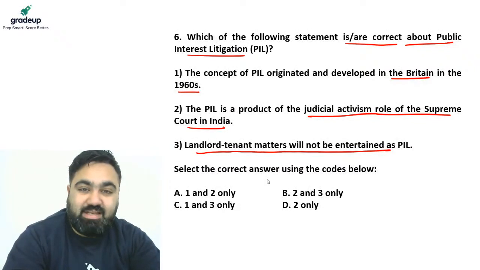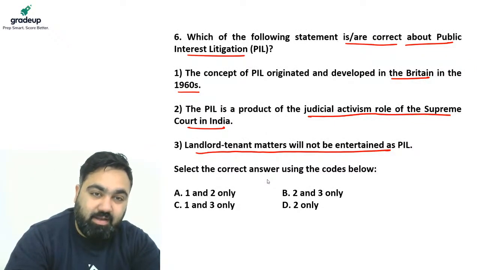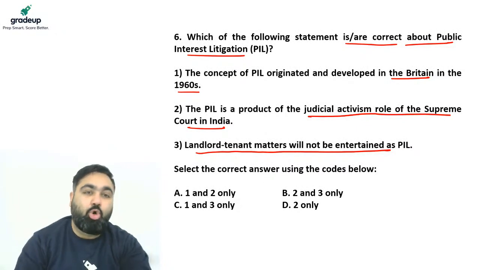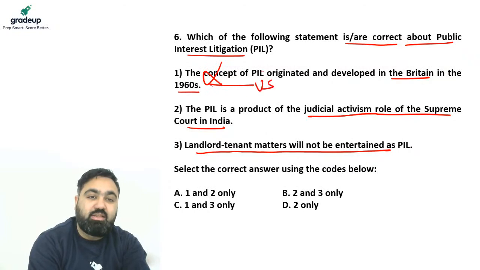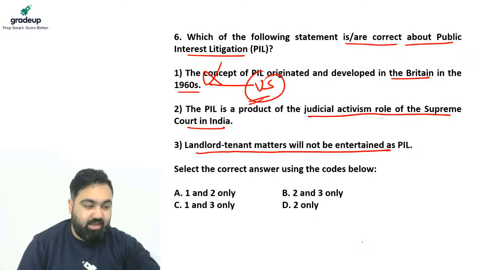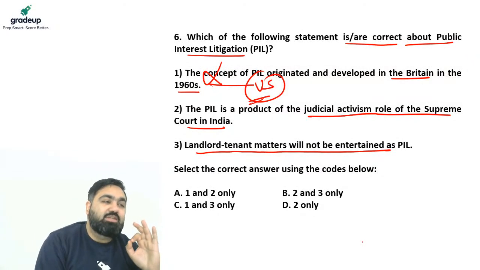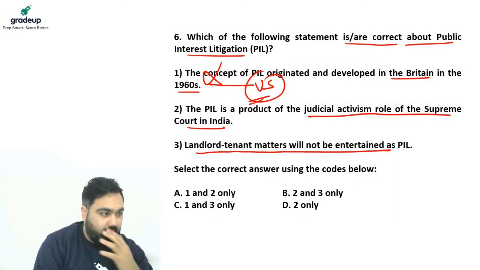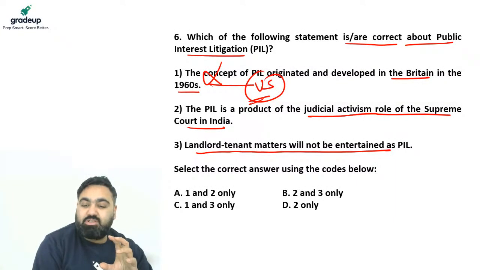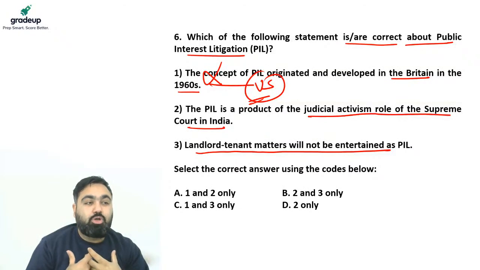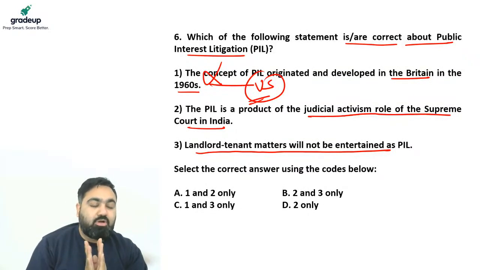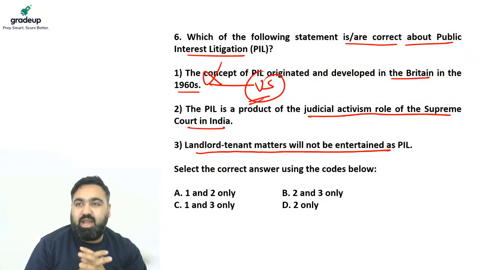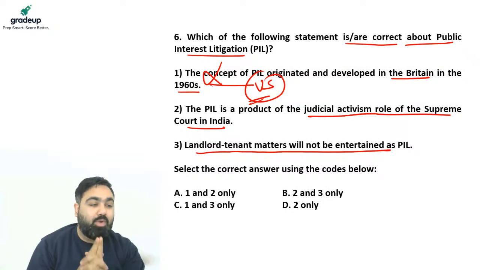Let's see. So there are three statements, right? Statement number one is the concept of PIL originated in Britain. No, it did not. It originated in the US. See, remember, guys, I'll give you a hint. Whenever there is a question about judiciary, right? And whenever there is a question that India's Supreme Court took something from Britain, that will usually be wrong, because usually our judiciary has taken most of the things from the US.